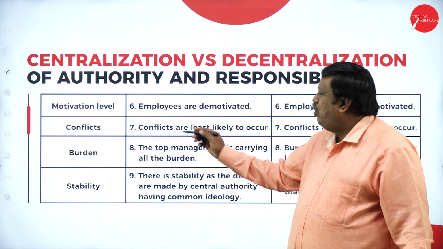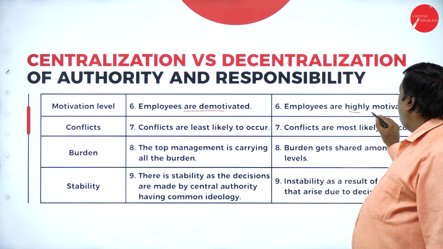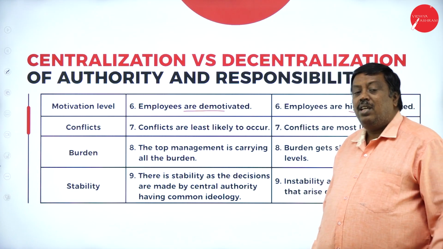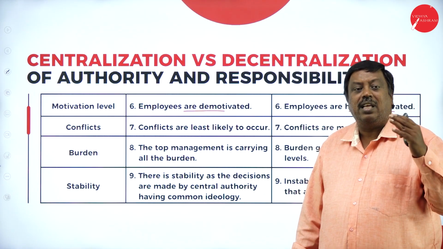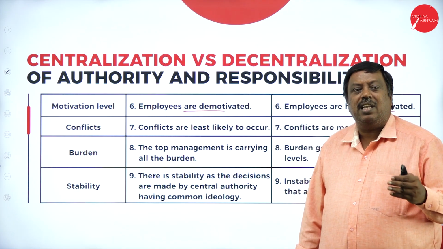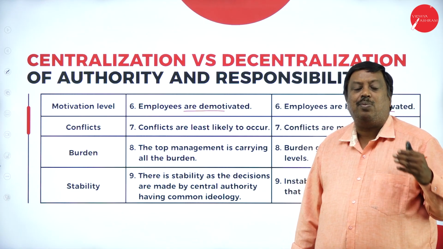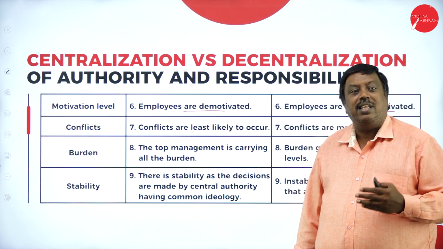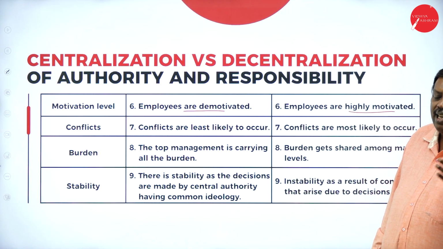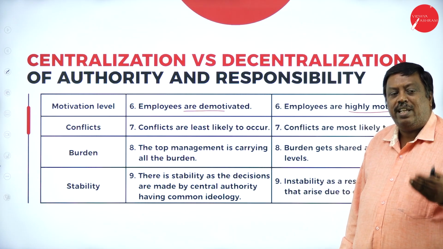Next is the motivation level: in centralization, employees are demotivated, while in decentralization, employees are highly motivated. Whatever decision is taken by the top level management has to be executed. The middle level or lower level people should not suggest to the top level management how they have to work or what they have to do. But in decentralization, it is not like that. They will collect the information, and if it is worthwhile and suitable, they will definitely implement it.